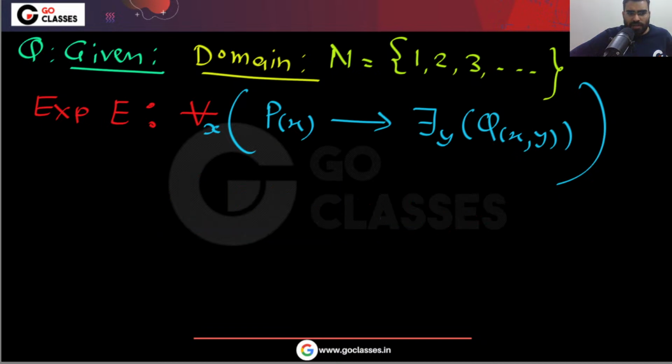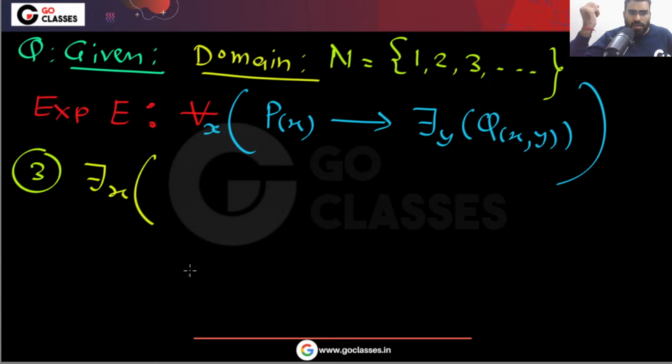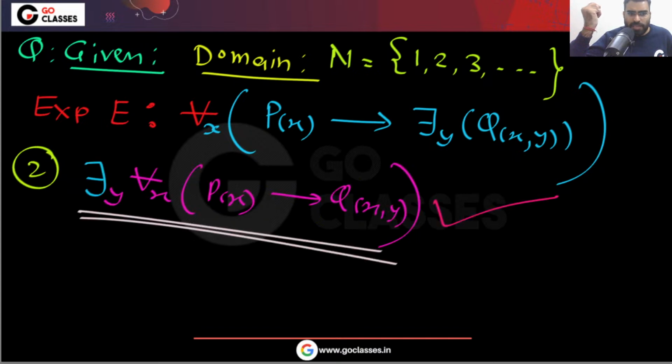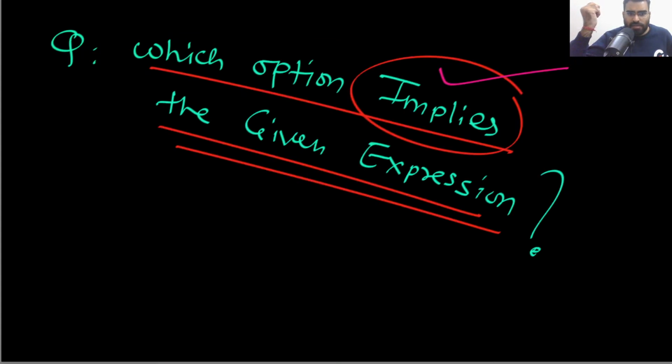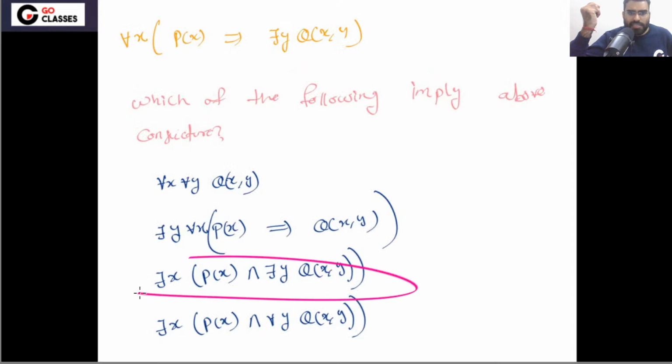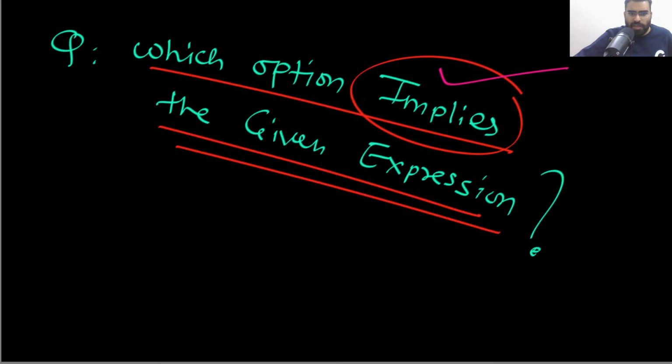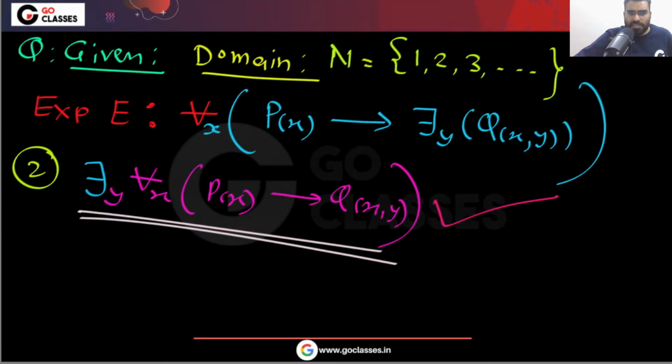Now let's see the next one. What was the next option? See, there was a third option: there exists x, P(x), and there exists y, Q(x, y). You can check it. Now let's see this option and what it is saying.